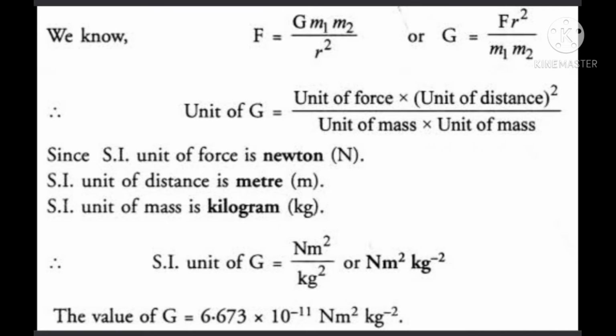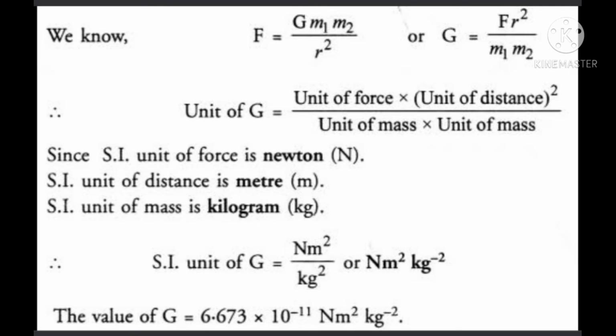Dear students, now how to find out the SI unit of G? We know F is equal to G m1 m2 upon r square. So G is equal to F r square upon m1 into m2. The SI unit of force is Newton. The SI unit of distance is meter. The SI unit of mass is kilogram.